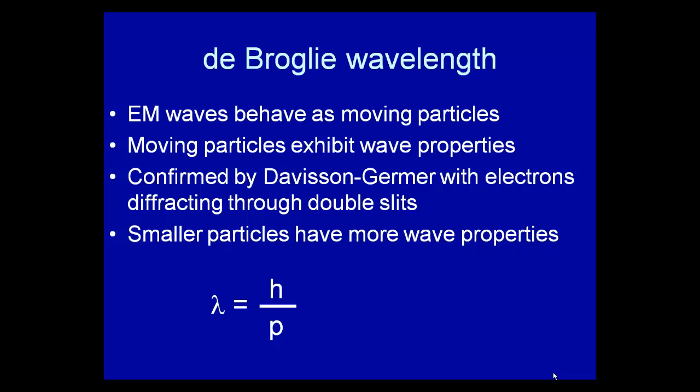It was confirmed by the Davisson-Germer experiment, in which he shot a stream of electrons through double slits, and they were actually bent around that. Well, the bending of waves through a slit is a wave property. So therefore he said, okay, electrons are particles, therefore they behave like waves. We're still making that debate now. Smaller particles have more wave properties. Larger particles have more particle properties. So lambda is equal to h over p is the de Broglie wavelength.